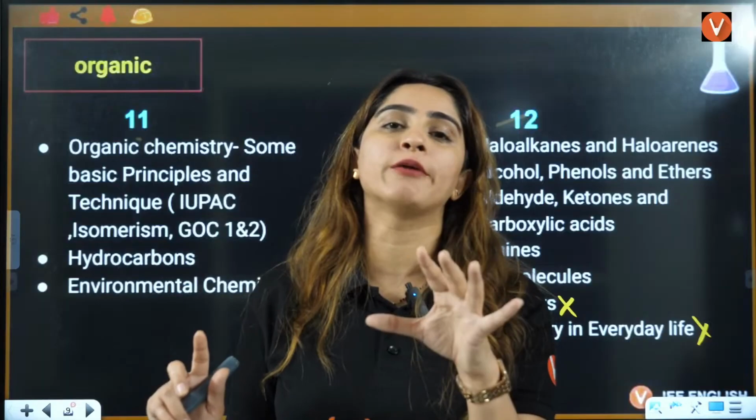Now talking about solid, liquid and gases, how are they defined? Why does a solid look like a solid, and why does a liquid look like a liquid? Because of the arrangement of the atoms. Every matter is made up of very tiny particles like atoms. The arrangement of these atoms will tell you whether they are solid, liquid or gases.